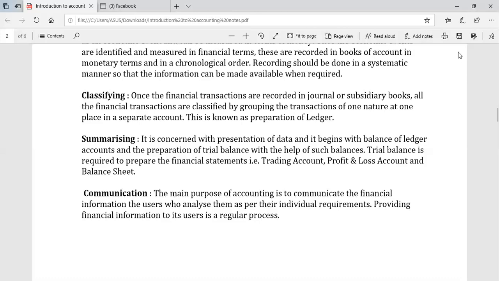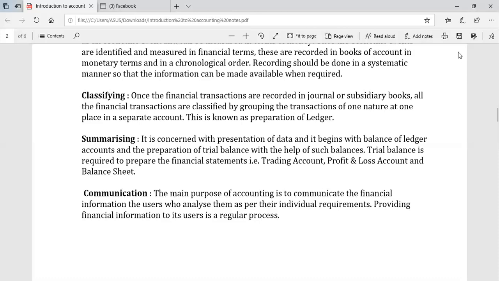And then the balance sheet has two sides. The left-hand side has the liabilities, meaning how much amount we have to pay to outsiders and to the owner in the form of capital. The other side is the asset side, which shows how many fixed assets and current assets we have at a particular point of time.